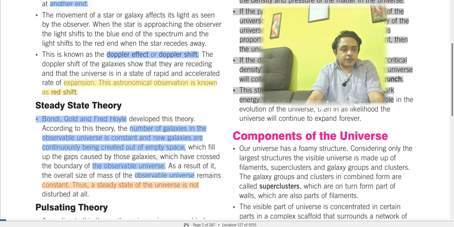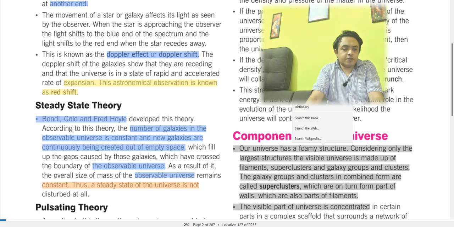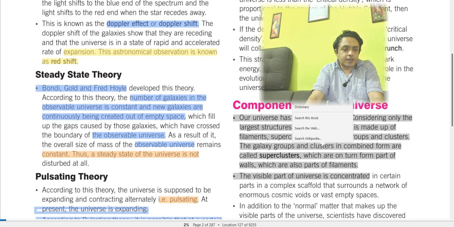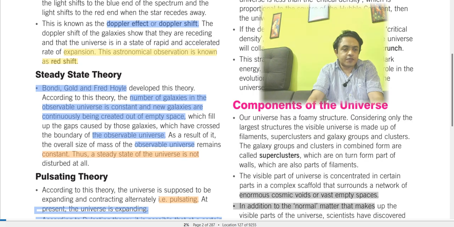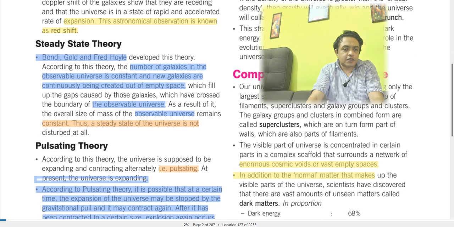Now, components of the universe. Our universe has a foamy structure. Considering only the largest structures, the visible universe is made up of filaments, superclusters, and galaxy groups and clusters. The galaxy groups and clusters in combined form are called superclusters, which in turn form part of the walls, which are also part of filaments. The visible part of the universe is concentrated in certain parts in a complex scaffold that surrounds a network of enormous cosmic voids, or vast empty spaces. These things are mentioned over here.